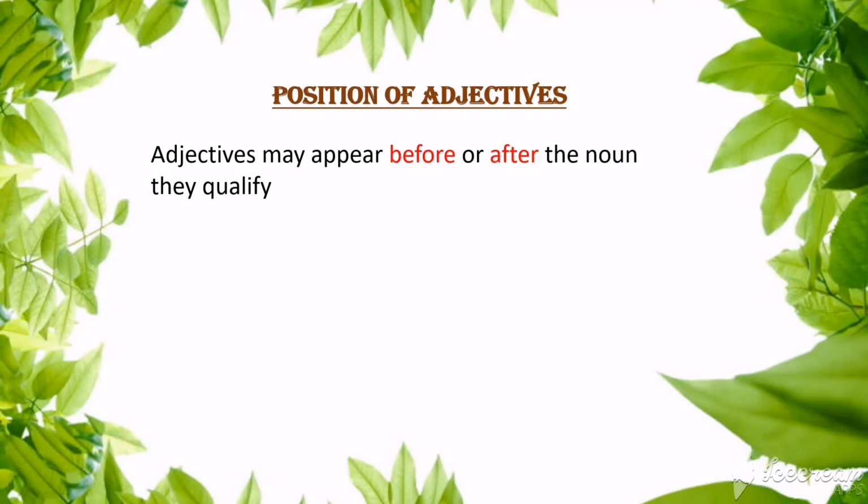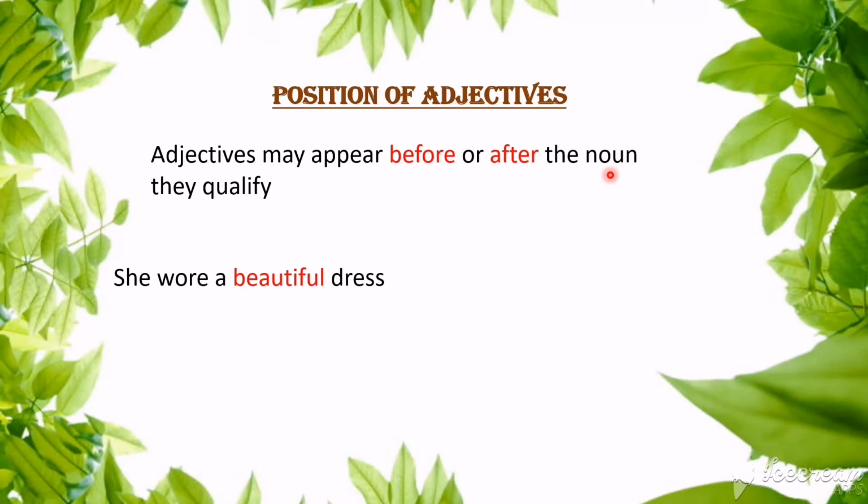Okay. So listen, adjectives may appear before or after the noun they qualify. So adjectives can appear either before the noun or after the noun that they are going to qualify in a sentence. Okay, either before or after. Look at this example.